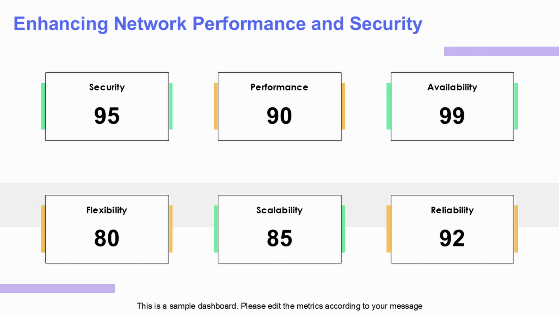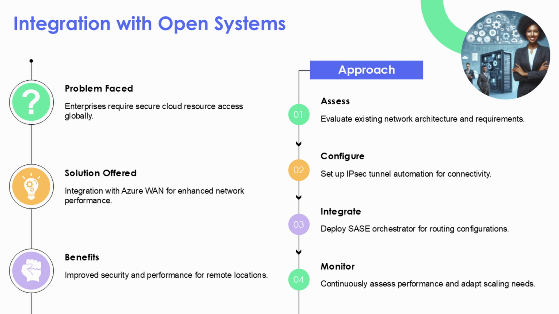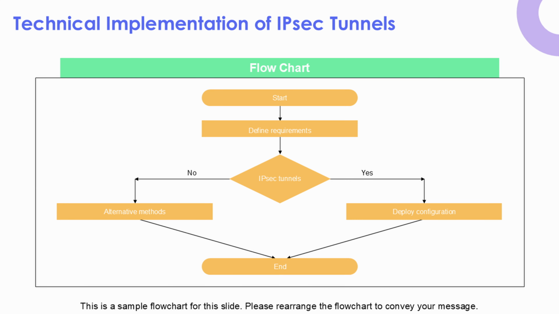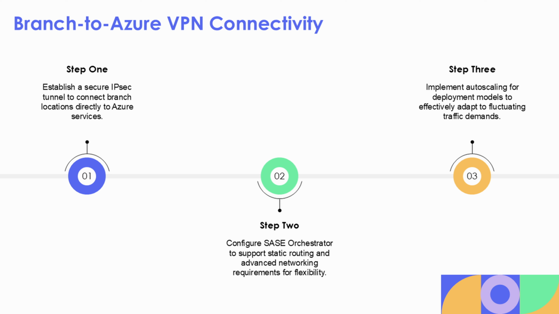This integration addresses the critical requirement for enterprises to extend cloud benefits throughout their organizations while maintaining security and performance standards. The technical implementation involves sophisticated IPsec tunnel automation, enabling seamless branch to Azure VPN connectivity.